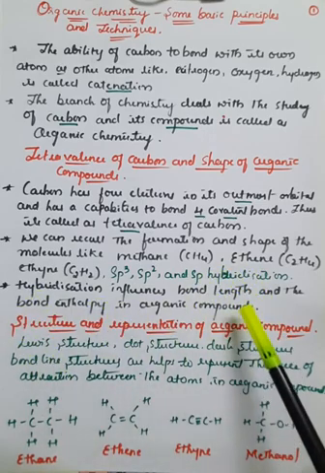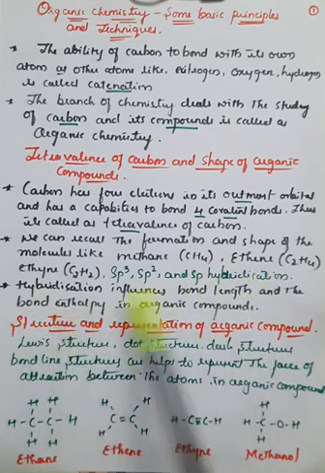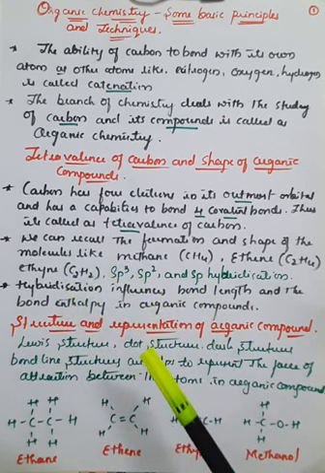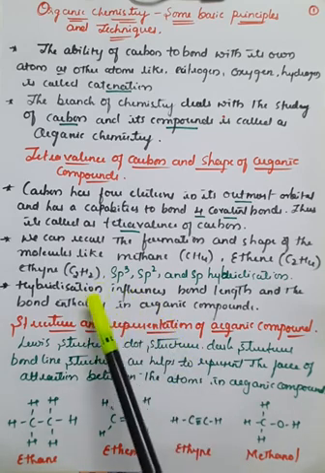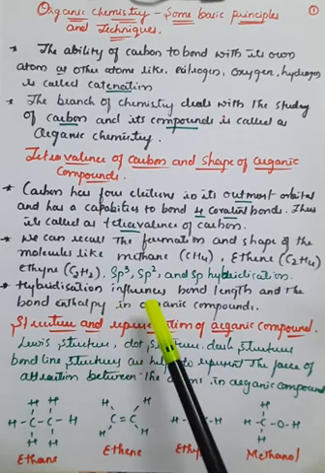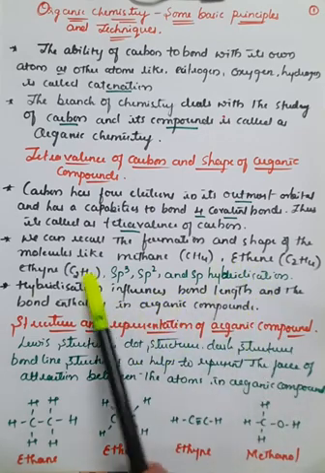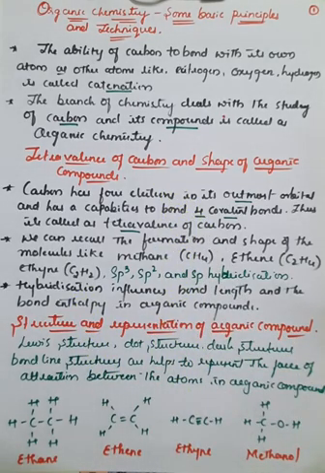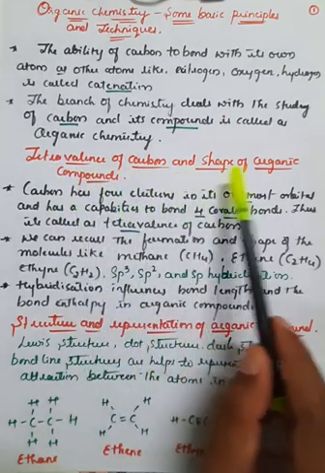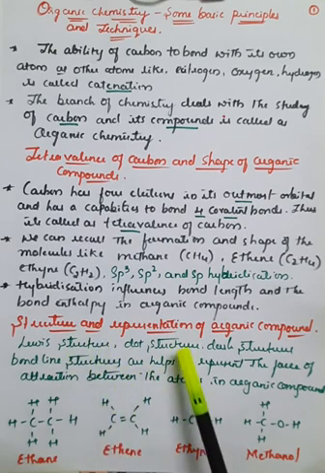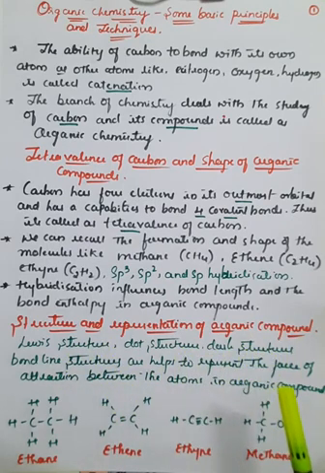Already we have seen what bond length and bond enthalpy are. These are also dependent on the hybridization of the molecule. So the same hybridization generally influences, which means it has the capacity to change, the bond length as well as the bond enthalpy of the molecule in the organic compound. So these are some of the important points regarding the tetravalency of carbon as well as the shape of organic compounds. Further, we go to the structure and representation of organic compounds.